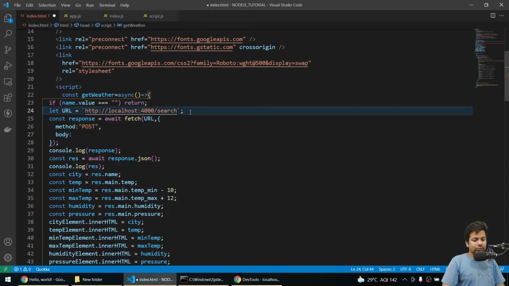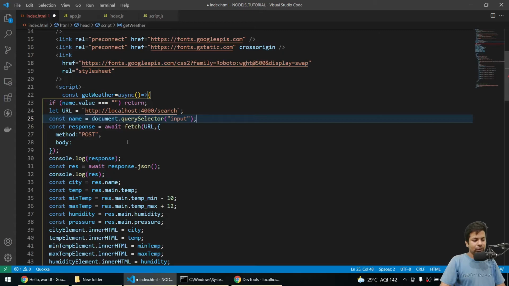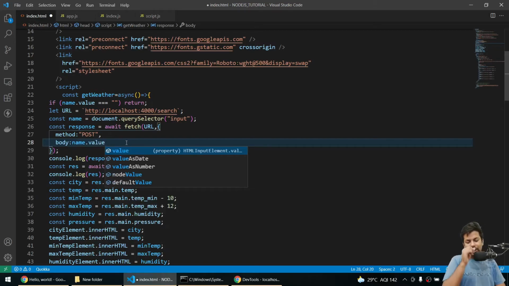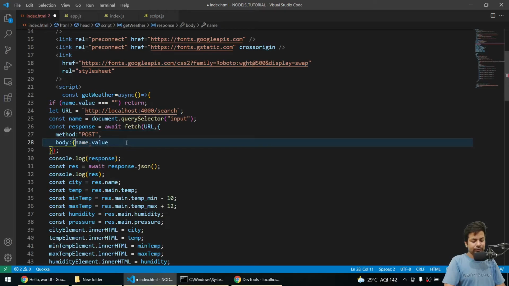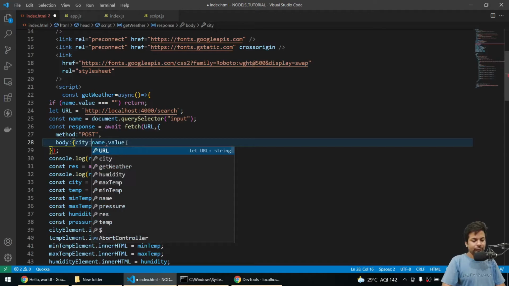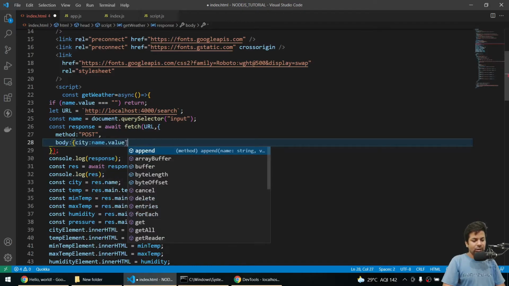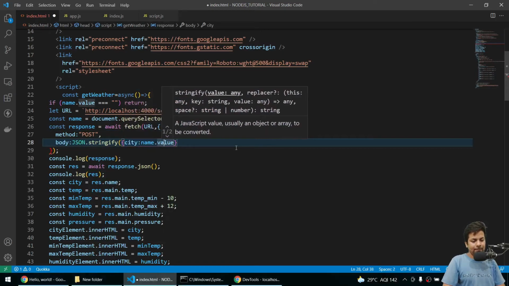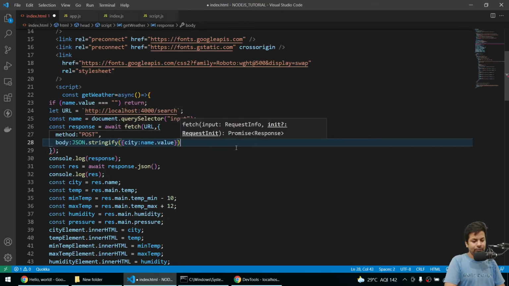I'll say name.value, but it will just give a single string, so I'll change it into an object. I'll say city, and I will say JSON.stringify. So I know it's pretty much. What I'm doing is the same searching, I'm just changing the URL.